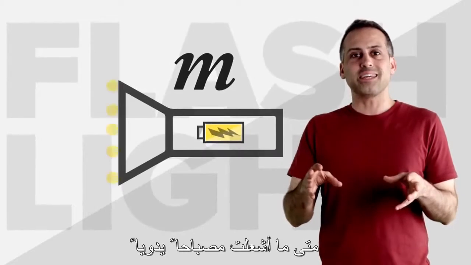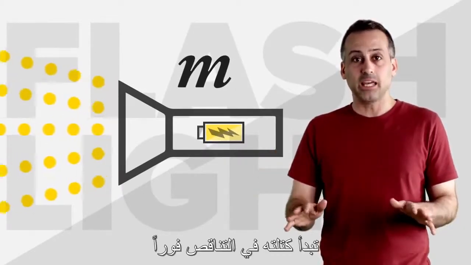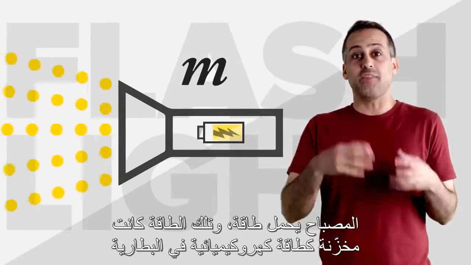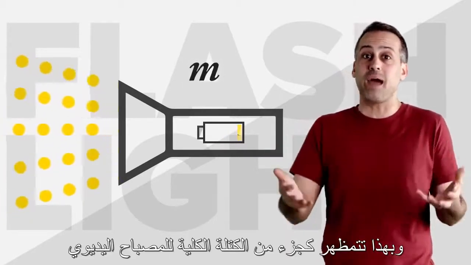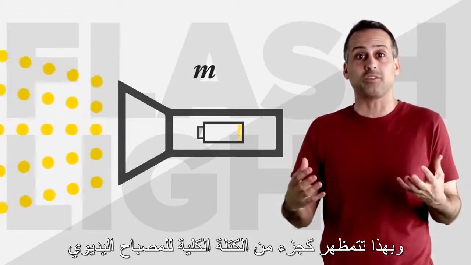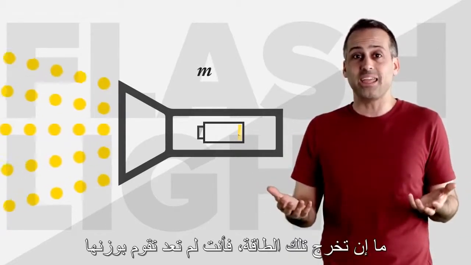Whenever you turn on a flashlight, its mass starts to drop immediately. Think about it. The light carries energy, and that energy was previously stored as electrochemical energy inside the battery and thus manifesting as part of the flashlight's total mass. Once that energy escapes, you're not weighing it anymore.